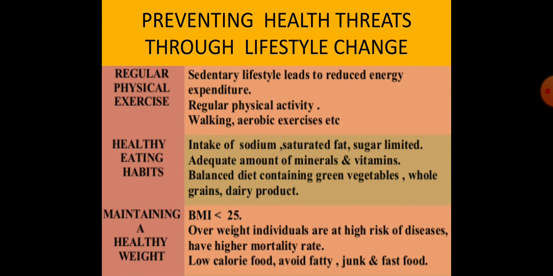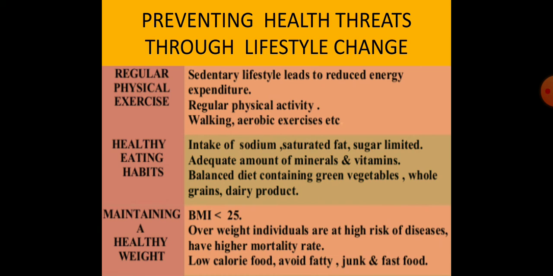Now we will come to the next topic. We have discussed the 5 components of physical fitness. Now the next topic is preventing health threats through lifestyle changes. Health threat means the danger to the health, diseases, the health hazards.